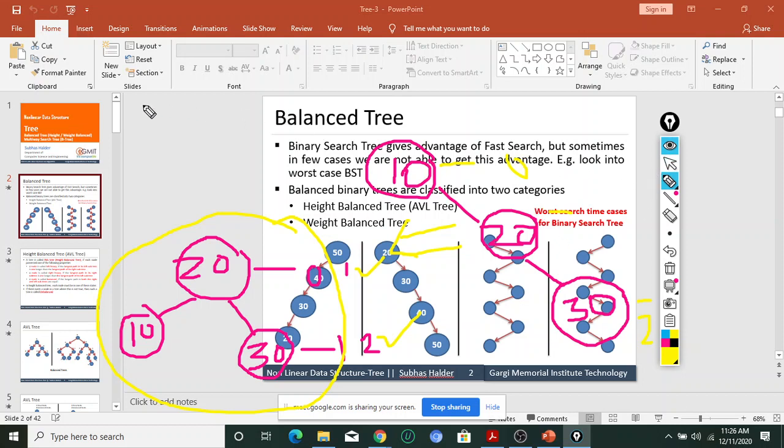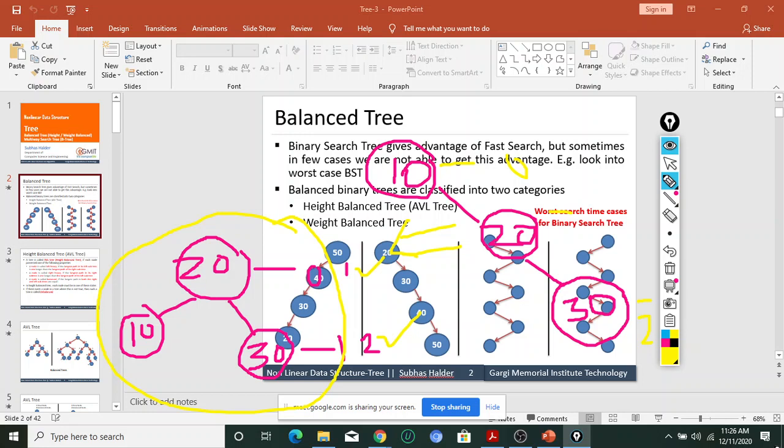So if I consider n nodes, the height of the tree will maximum be n, we know that, and we want to reduce the height n into log n, right? We want such kind of tree. So who will give me always the height of this tree is log n, yes or no? Yes, sir. That's why we improve the binary search tree in such a way. This tree is called AVL tree.